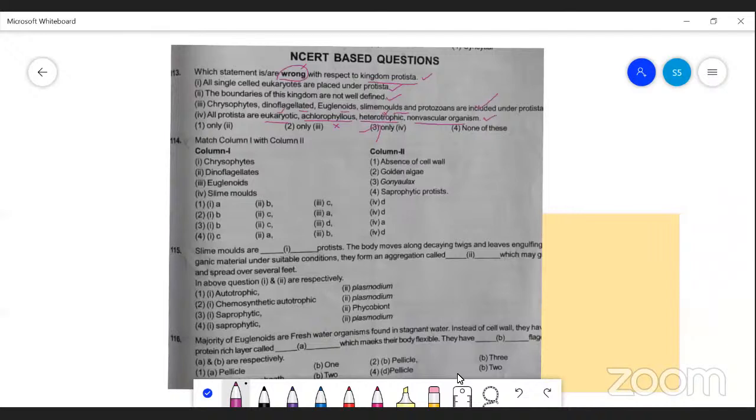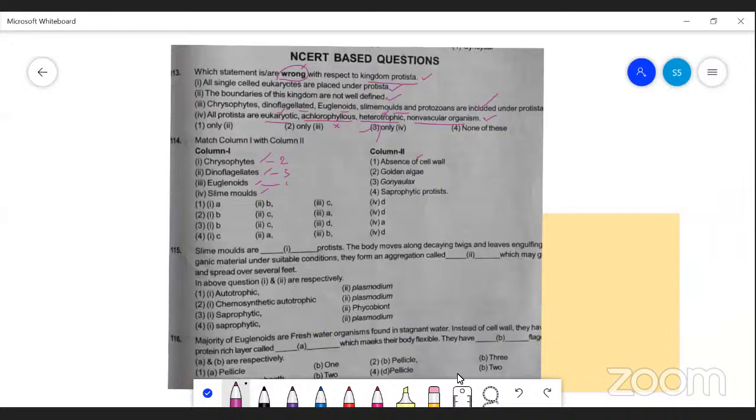See the next question, match the columns. Column one gives chrysophytes, dinoflagellates, euglenoids, slime molds. Chrysophytes are also called golden brown algae, for example diatoms and desmids. Dinoflagellates, for example Gonyaulax. Third is euglenoids, with absence of cell wall and a pellicle present.